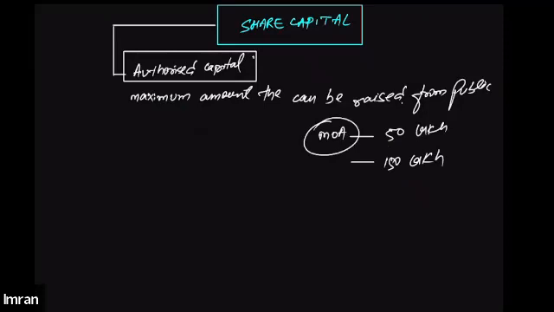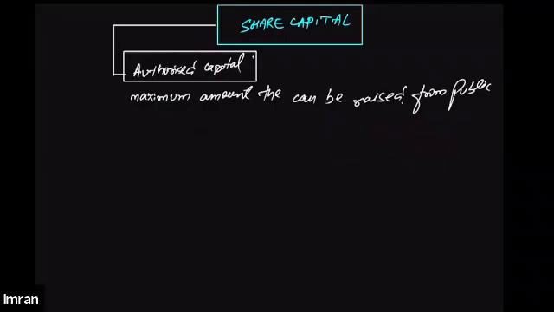The thing that I want to explain is that authorized capital is given in the memorandum of association. No company is allowed to issue more than the amount of authorized capital.